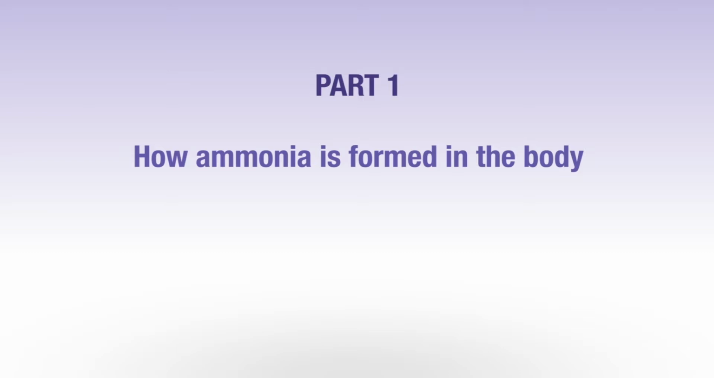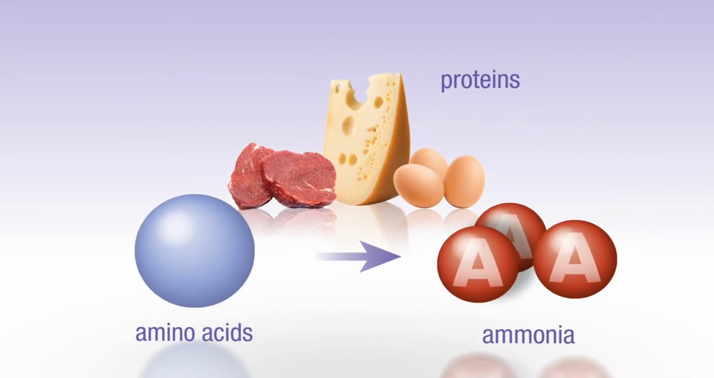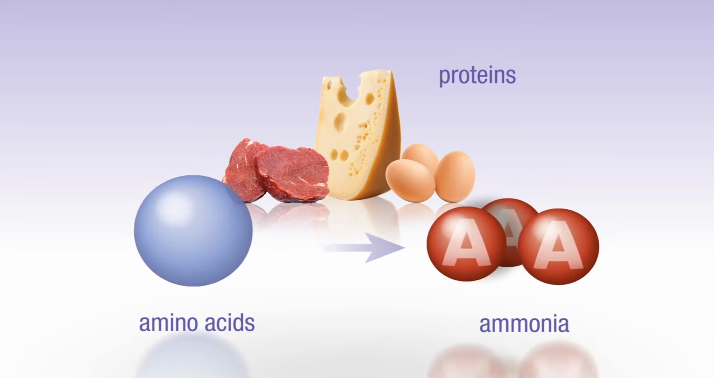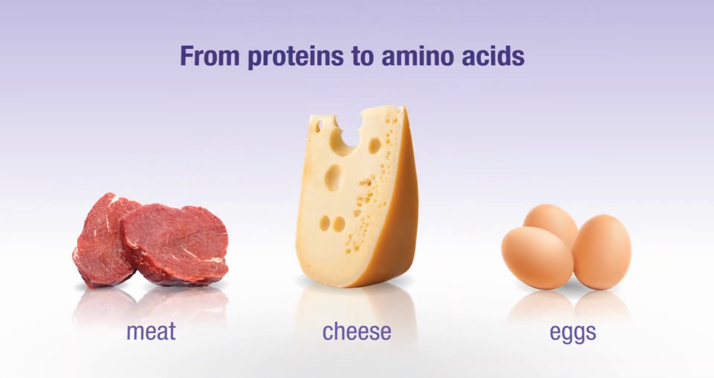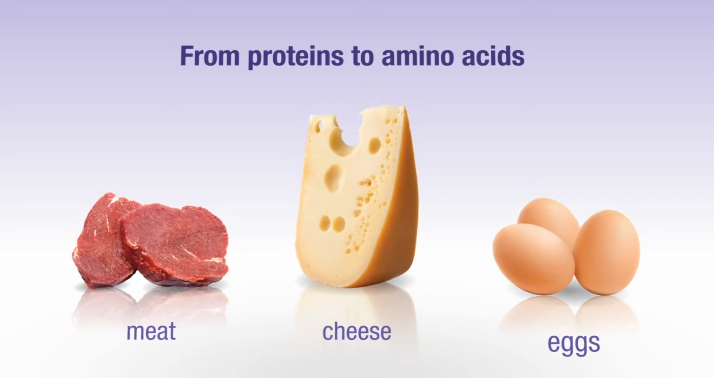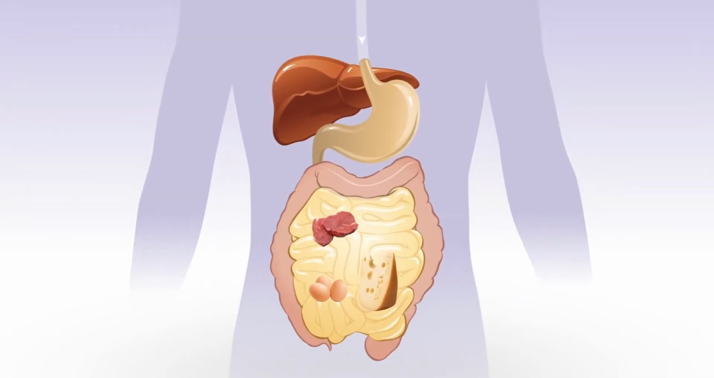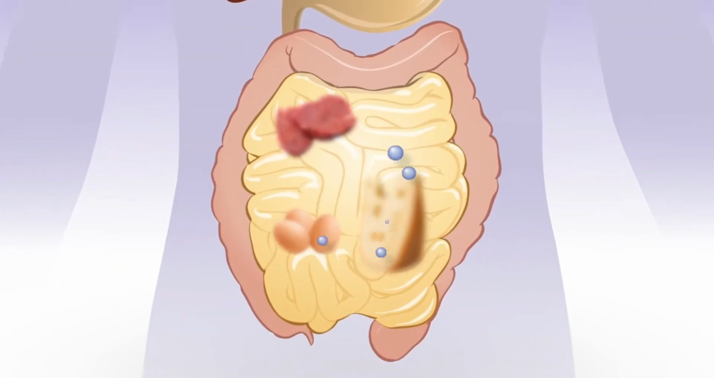Part 1. How ammonia is formed in the body. Ammonia is produced in the body as a result of breaking down or metabolizing proteins. Proteins are obtained in many different food categories, especially meat, cheese, and eggs. Proteins are taken principally from food and broken down into protein-building blocks called amino acids.